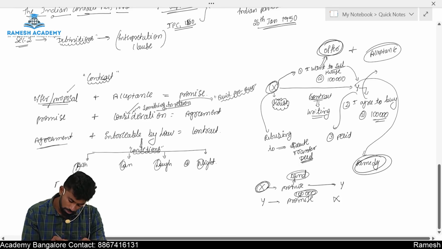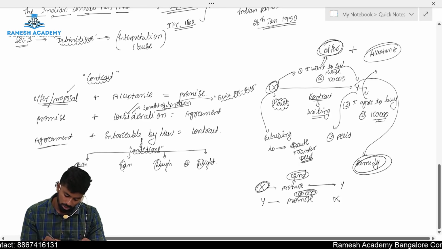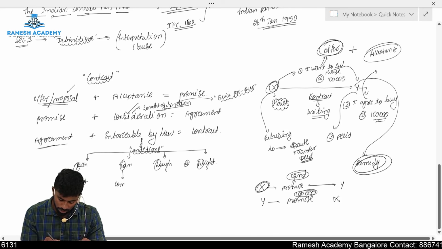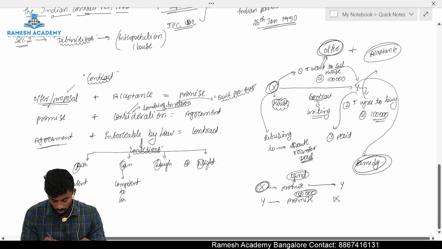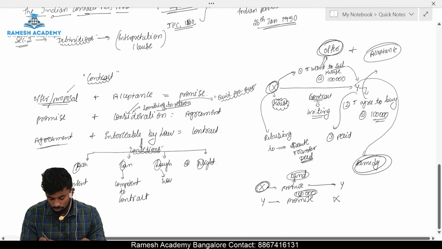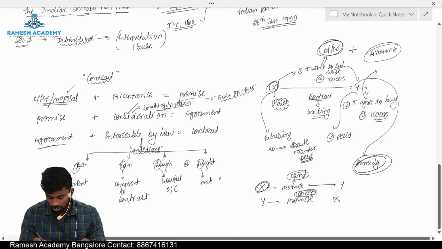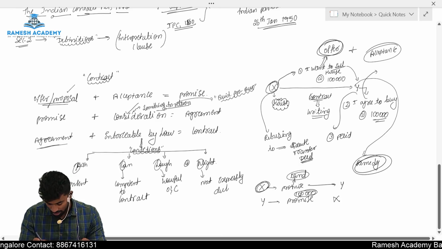What is F? F means free consent. What is C? Competent to contract. What is L? Lawful object and consideration. And what is N? Not expressly declared as void.